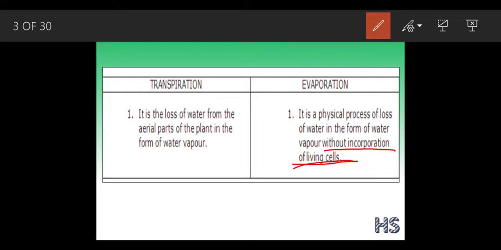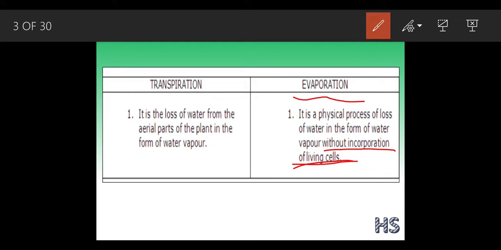I just wanted to give you an example. In the summer, clothes dry quickly. Why do clothes dry quickly? Because there is more heat, so the sun takes more water from the surface. So that is called evaporation.